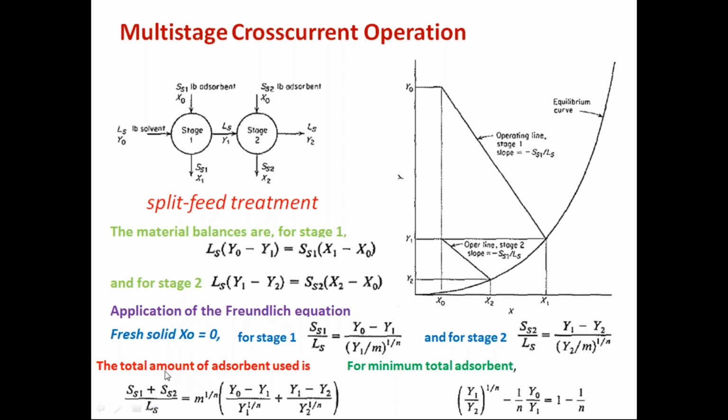Okay, total solid requirement, which is required minimum. More than that you should take in the operation. So that is how the minimum solid requirement in case of the multi-stage cross current operation for the desired separation y0 to y2 can be estimated.